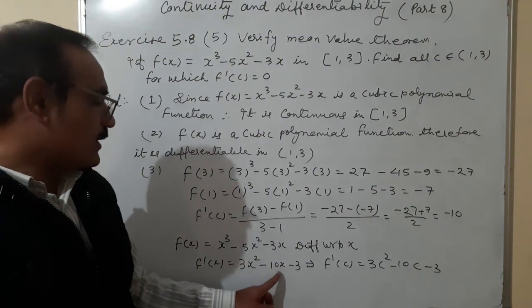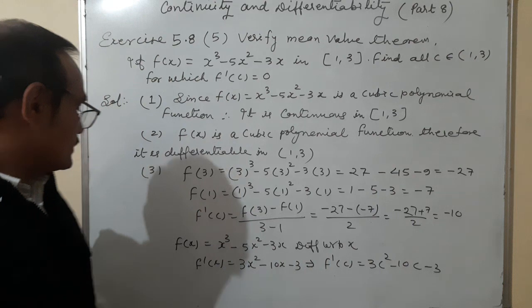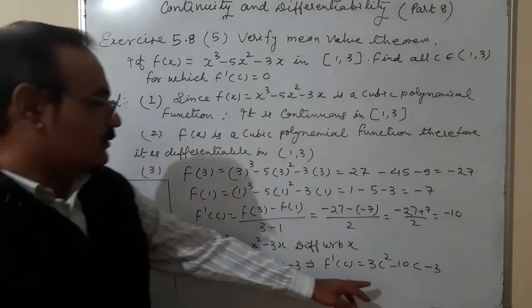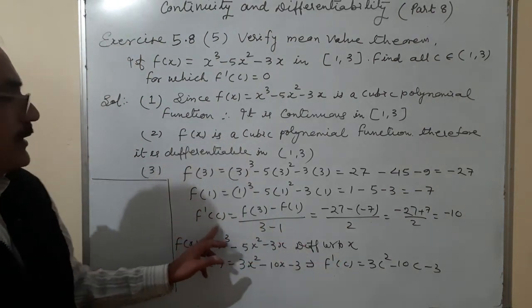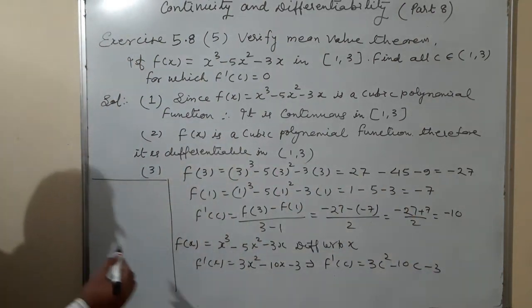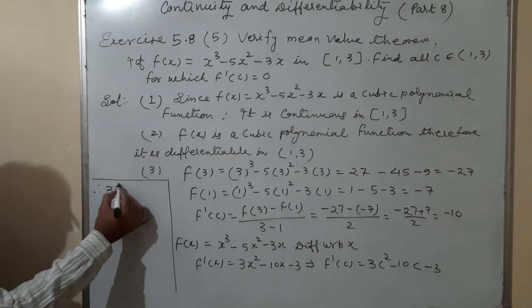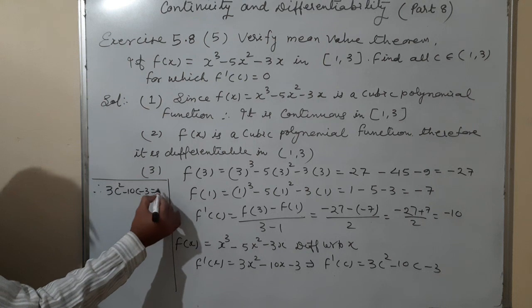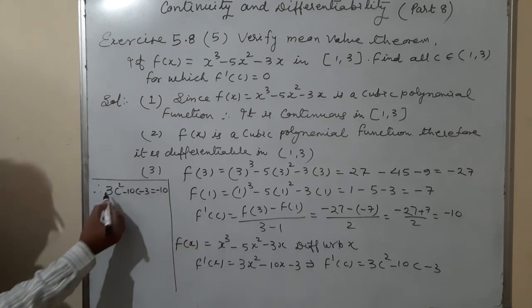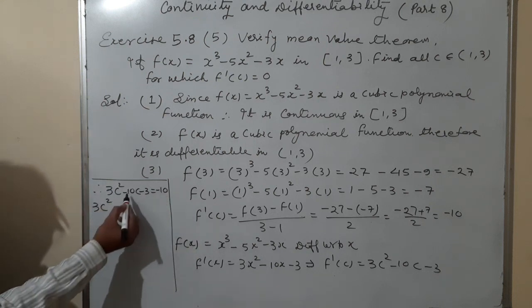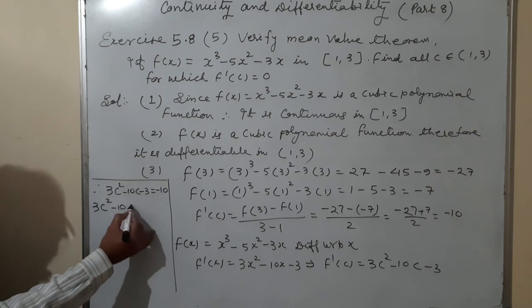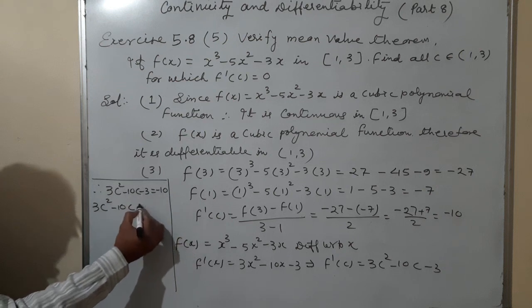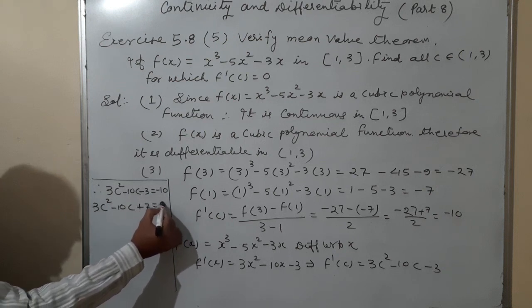And this 3c square minus 10c minus 3 is equal to f dash c is equal to minus 10. So therefore 3c square minus 10c minus 3 is equal to minus 10. Okay, so it is coming 3c square minus 10c minus 3 plus 10, it is plus 7 is equal to 0.